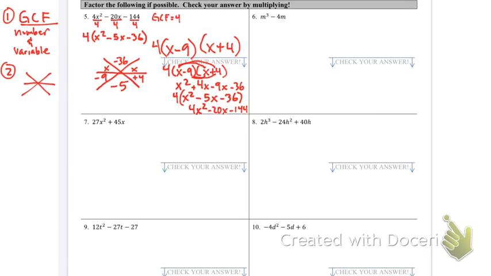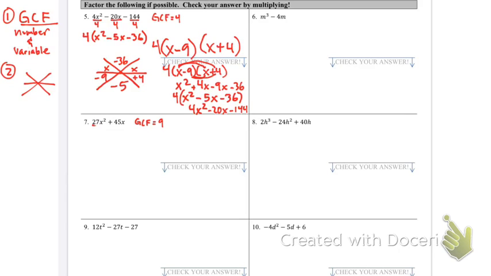All right. Let's try number 7. Okay. So number 7, we are going to go ahead and look for GCF first. So let's look at the number GCF, 27 and 45. The biggest number that could divide both of those is going to be 9.